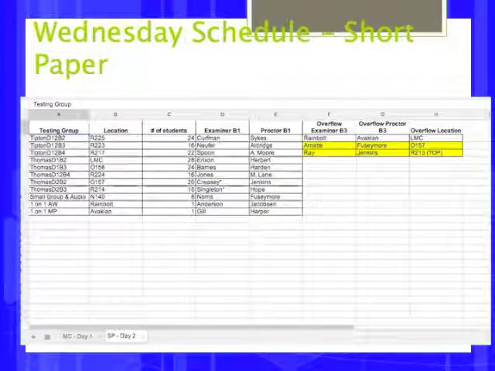You will see the SP Day 2 schedule only has 1 set of examiners and proctors. We are holding Block 1 through 1118. The whole building will remain in Block 1 through 1118. At that point, I will take students to overflow, and those listed as Block 3 overflow proctors and examiners in yellow be on iChat, as I may need your help depending on how many students need to go to overflow.